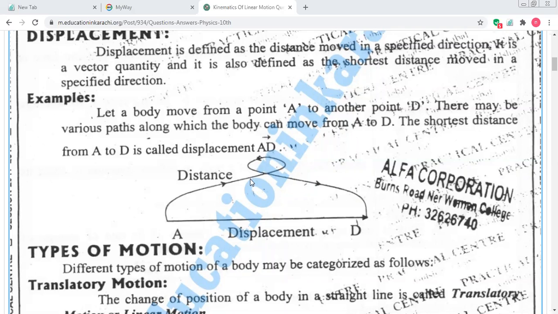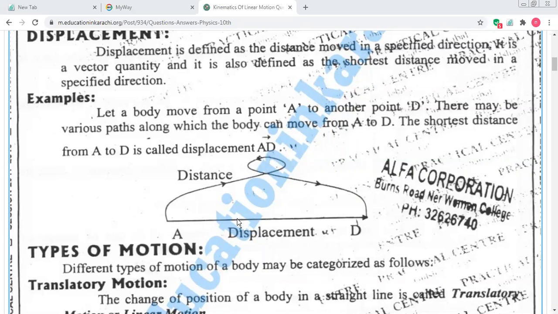You can see the line or the arrow in a curved way. This is the path, so this is the distance example. And displacement is the shortest path, in which you can save your time, or you can reach your target in the shortest time. That is displacement.